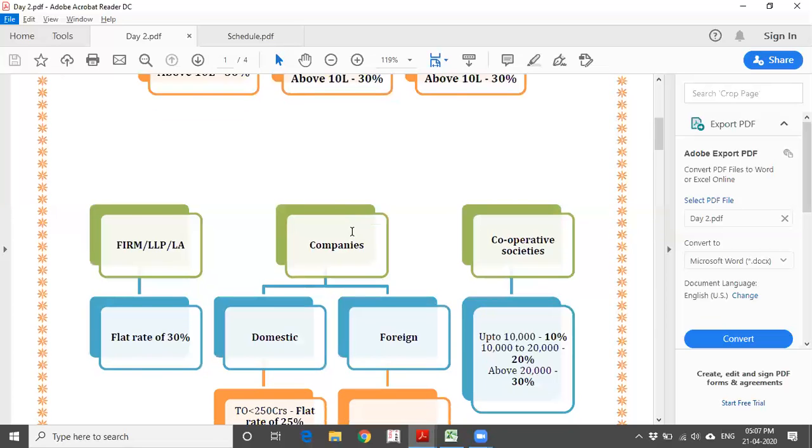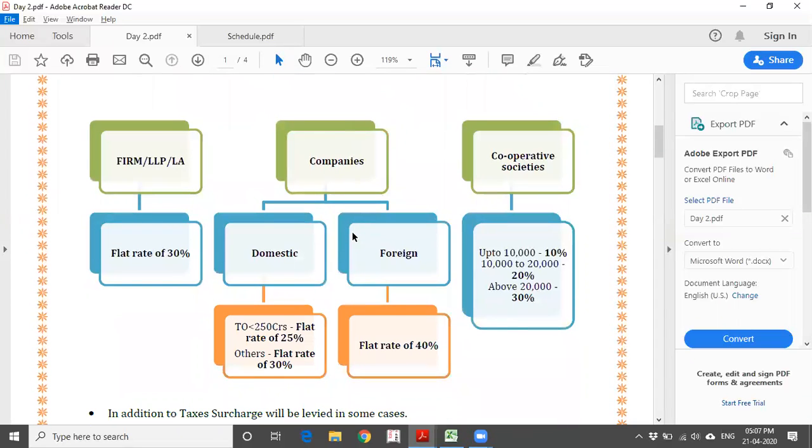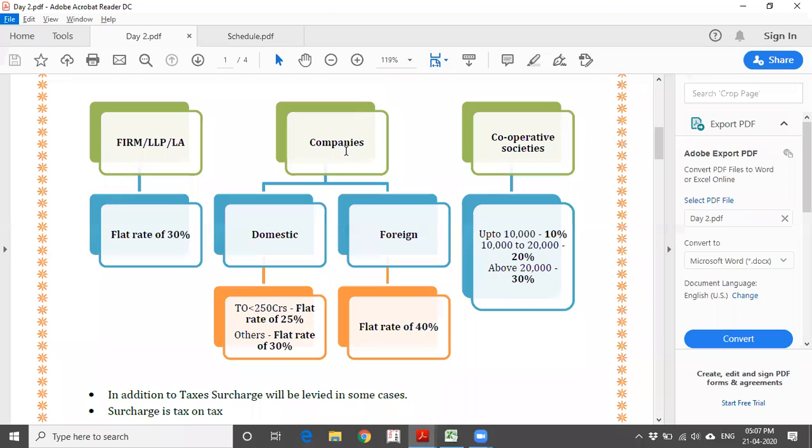And let us come to the other cases. For an LLP, firm or local authority, the tax rate is 30%. For companies, we can categorize into two parts: domestic company and foreign company. For a domestic company, there are two tax slabs. One is having turnover below 250 crores in the year; for them it is 25%. For others, it is 30%. In the case of foreign companies, it is 40%, a flat rate for everything.